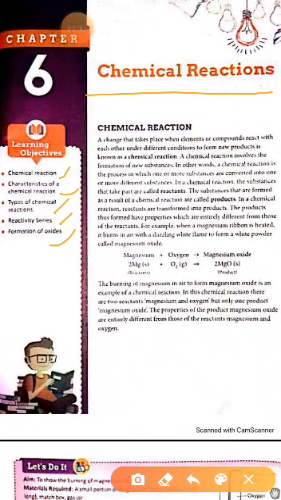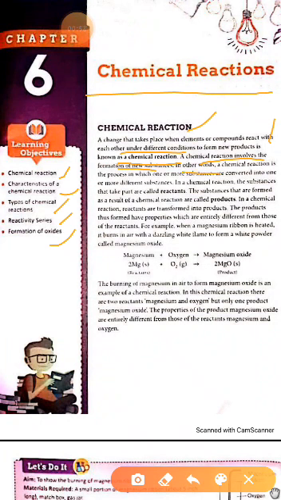Okay, let's start. Chemical reactions. A change that takes place when elements or compounds react with each other under different conditions to form new products is known as chemical reaction. A chemical reaction involves the formation of a new substance.